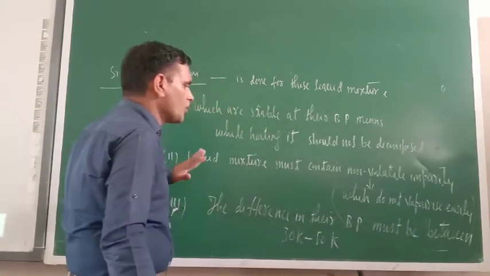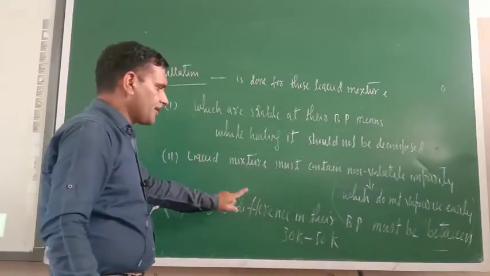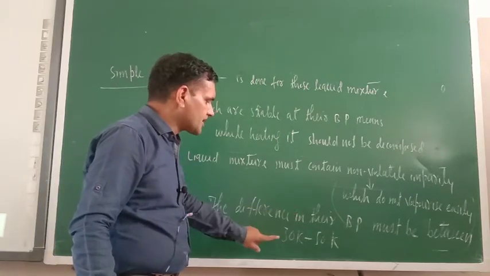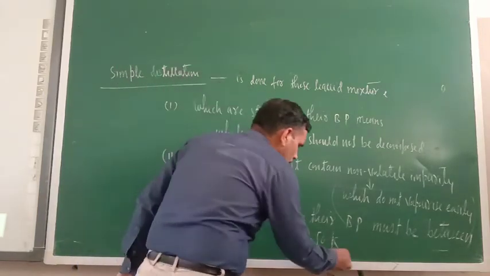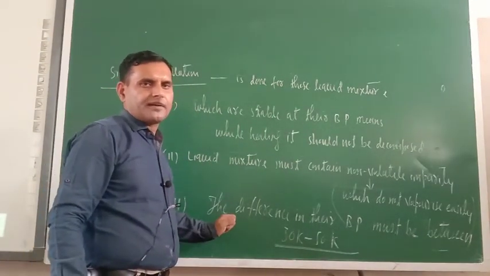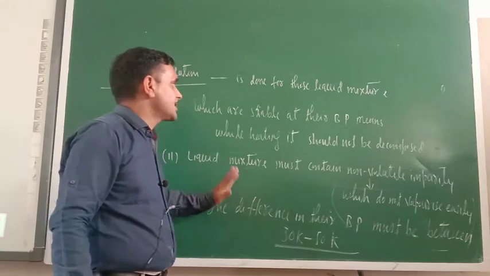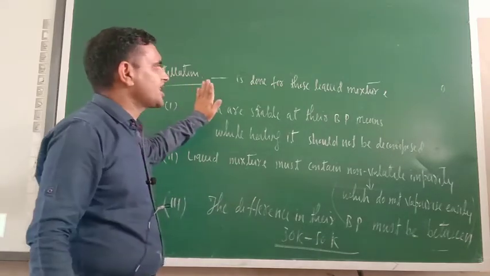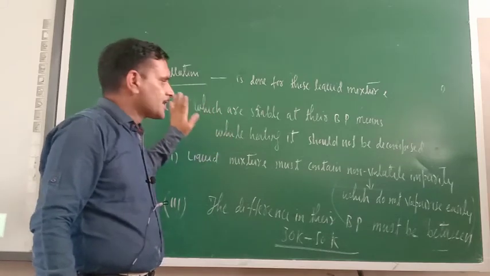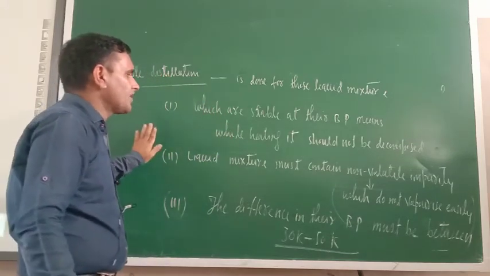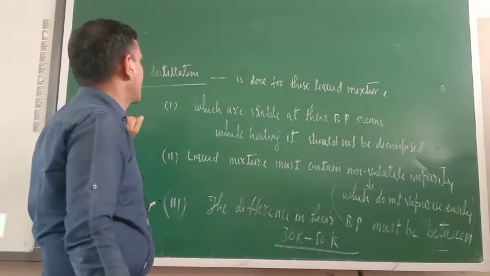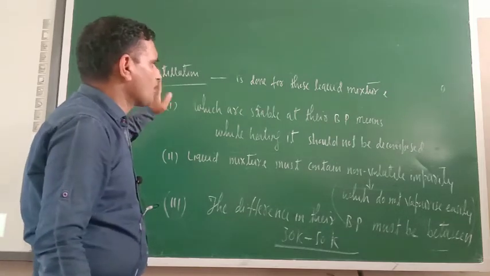Means if two components are there, the difference in their boiling point must be between 30 Kelvin to 50 Kelvin. If that much difference is there, then only the simple distillation technique is used. If that much difference is not there, the simple distillation method will not be used. Correct or not? Okay. So this is all about simple distillation.